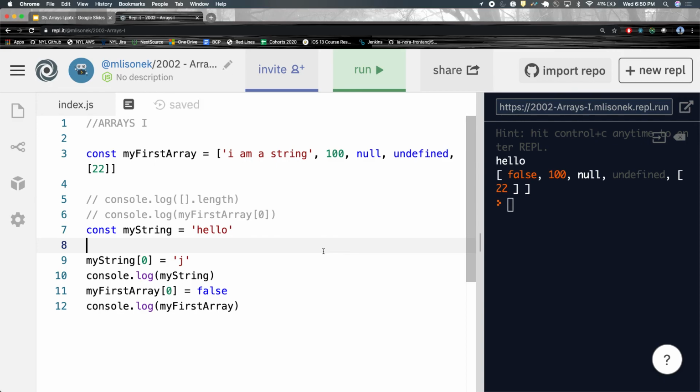Who's confused? Is anybody confused by this? Arrays are complex data types. That means that you can mutate them, okay? It is still the same array as always, but the value that was being held at index 0 has been reassigned to something else. We mutated that array. Now it is different, okay?